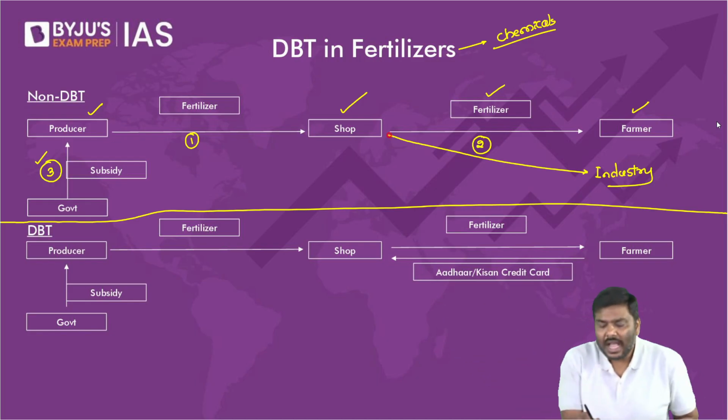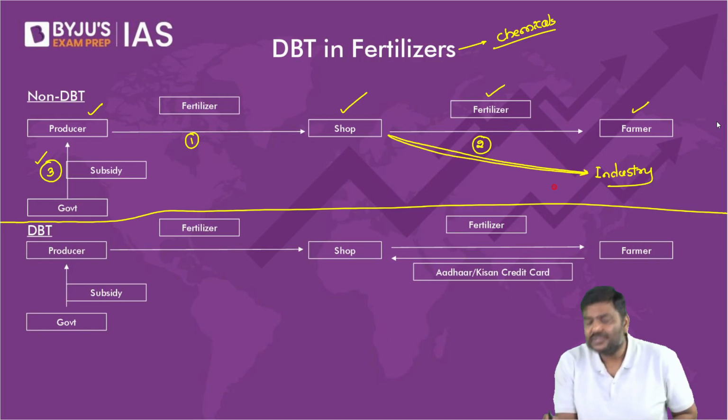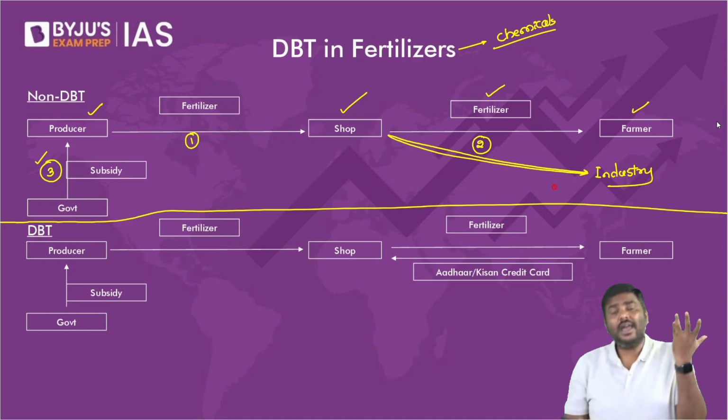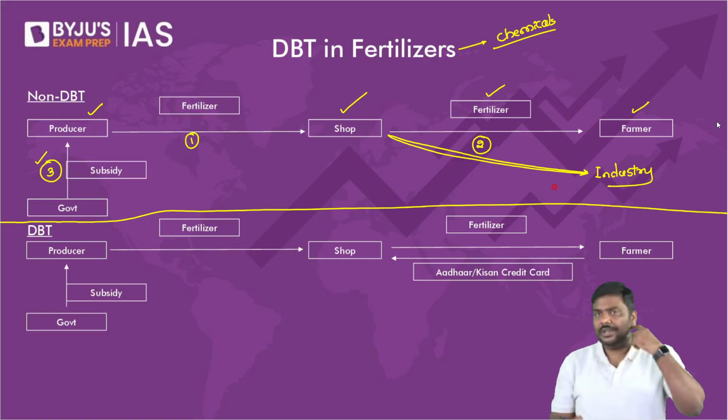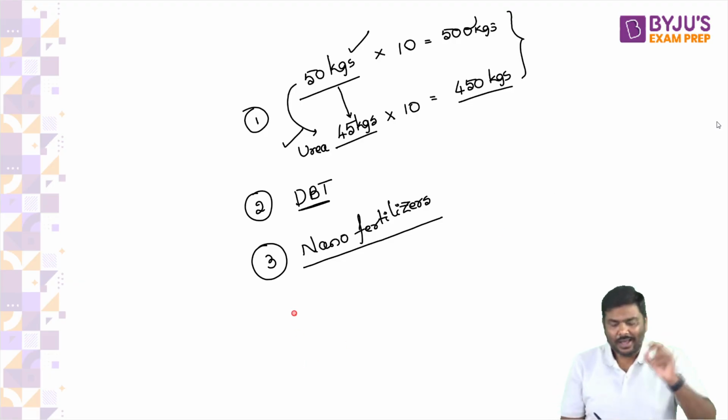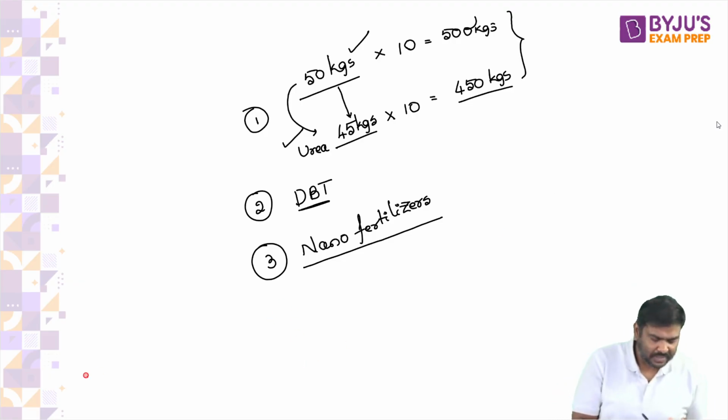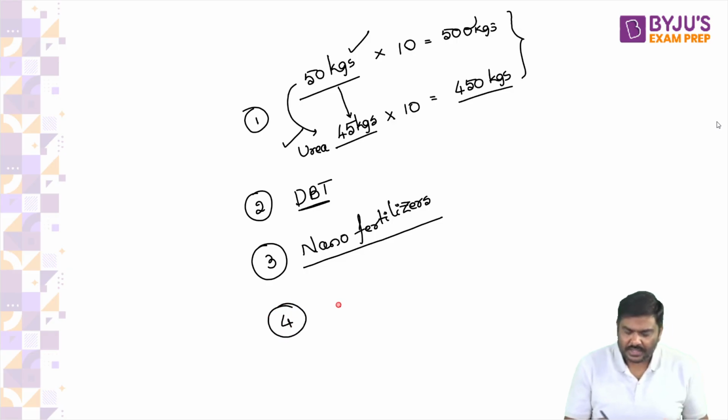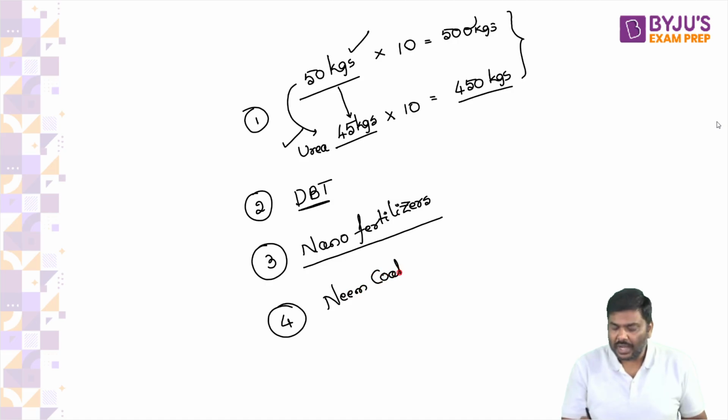So what is the guarantee that I will not divert it to industry? There is no guarantee. And in fact, to address this only, the Government of India had earlier implemented a program called neem coating.